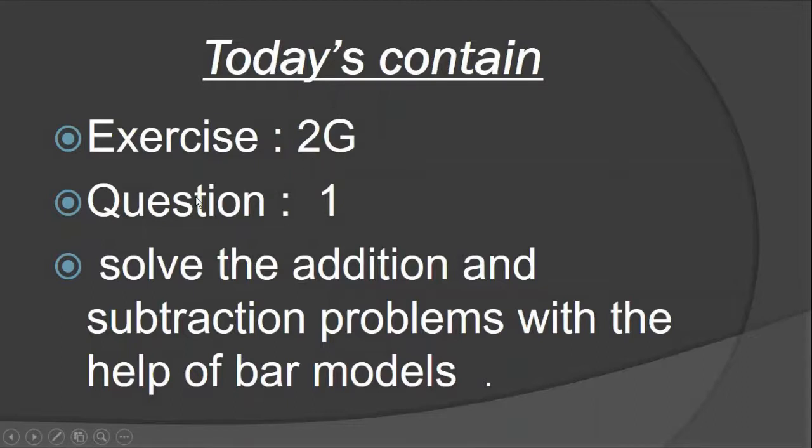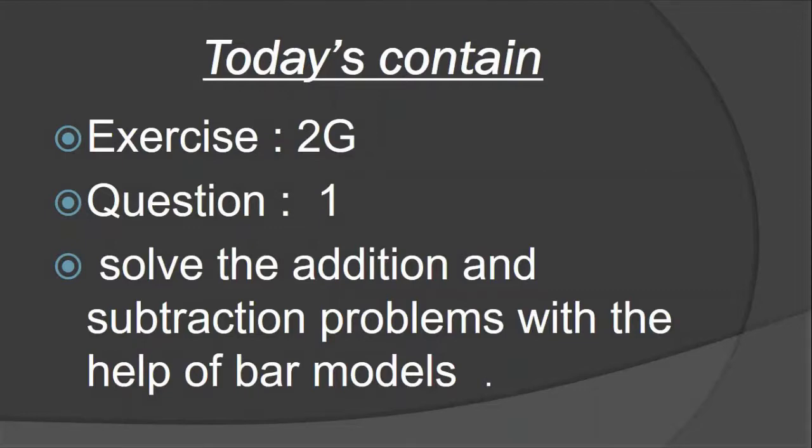In exercise 2G, question number 1 is: solve the addition and subtraction problem with the help of a bar model. We have done almost questions 1, 2 and 3. Question 1 I gave as homework. I hope you all wrote question number 1 in your book.